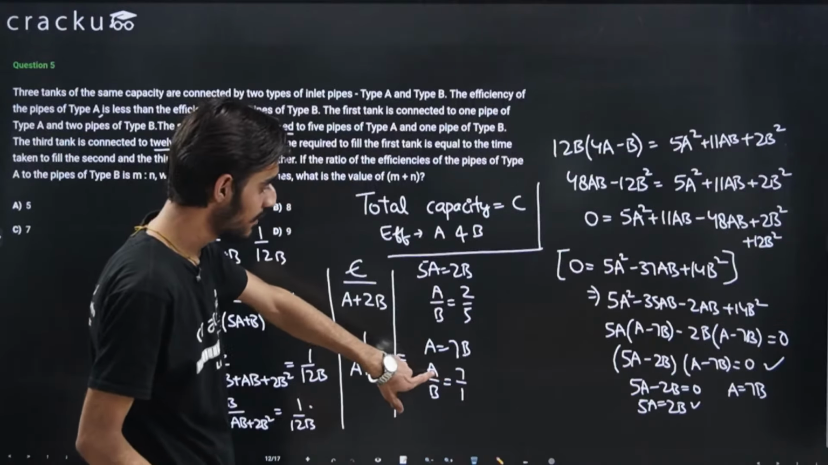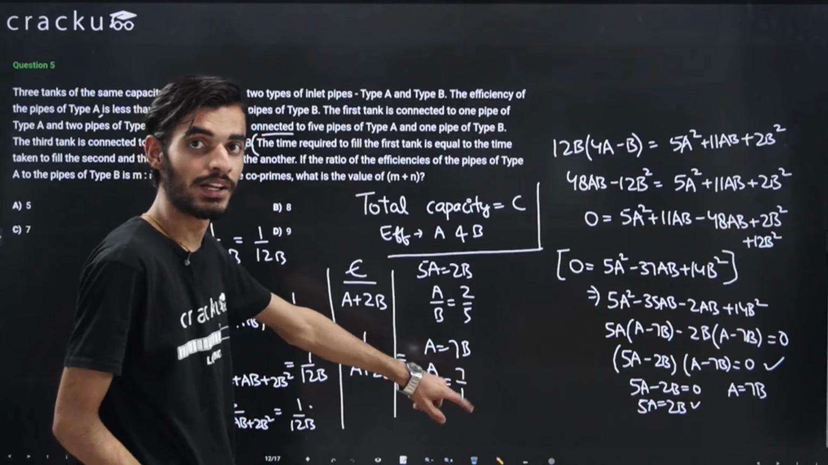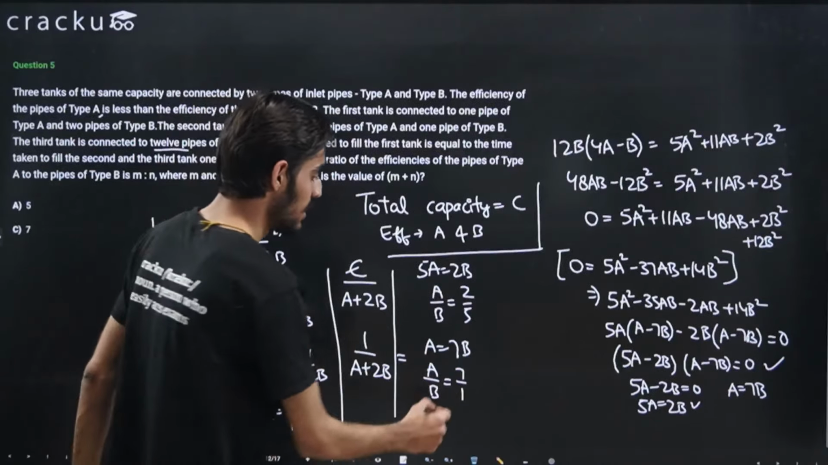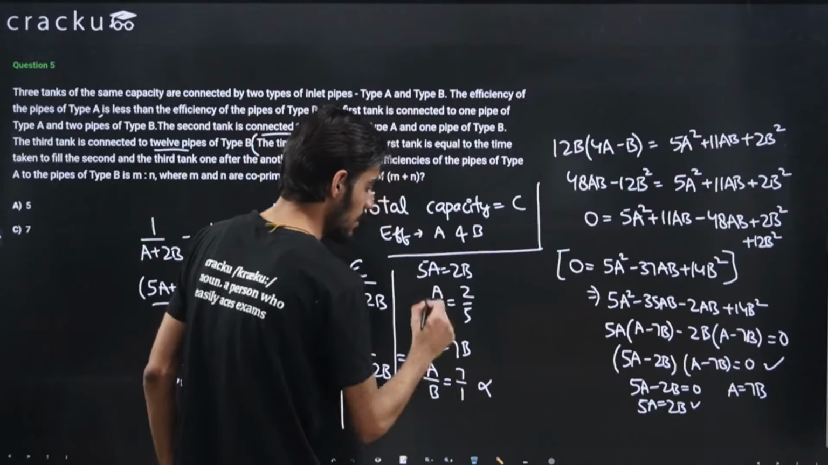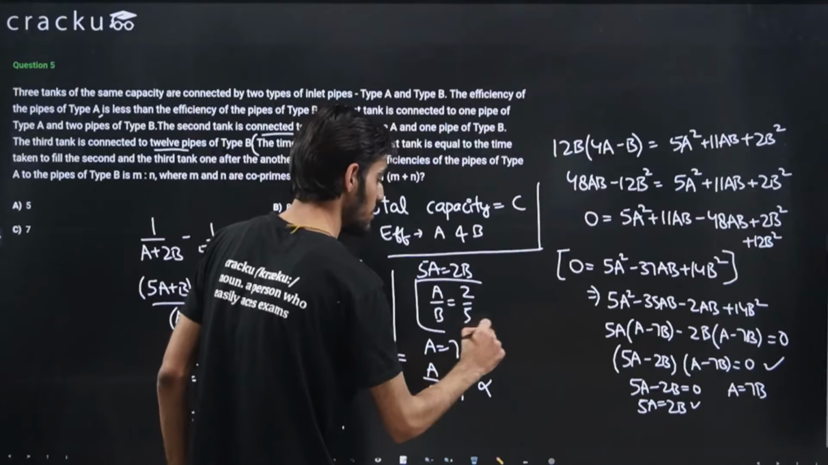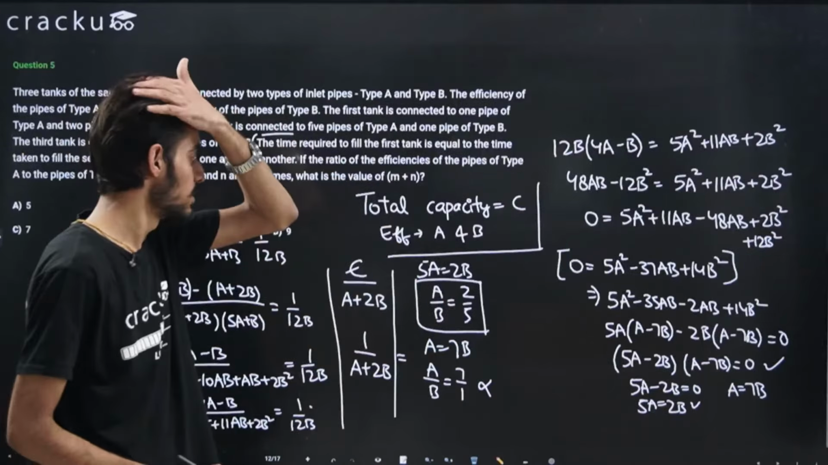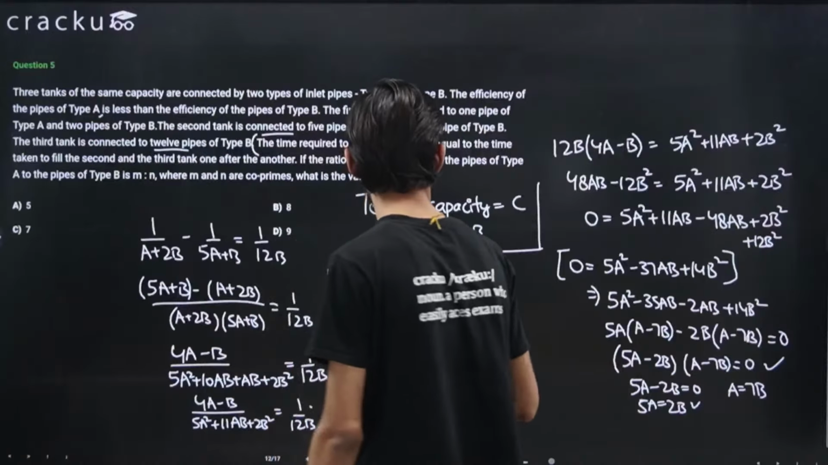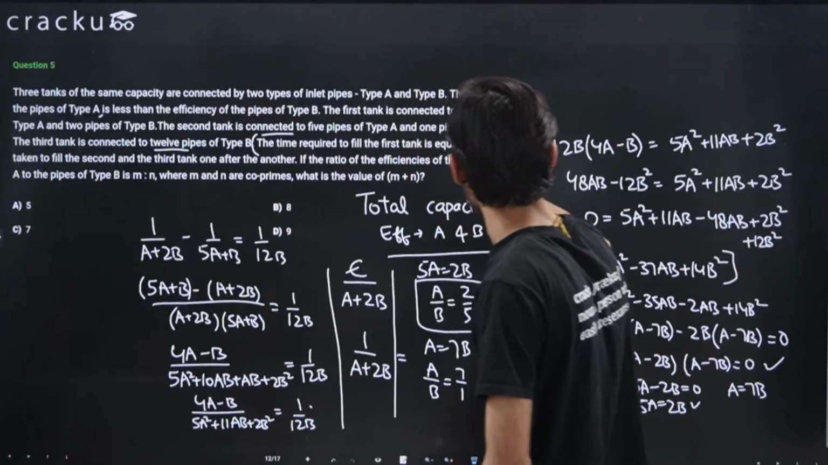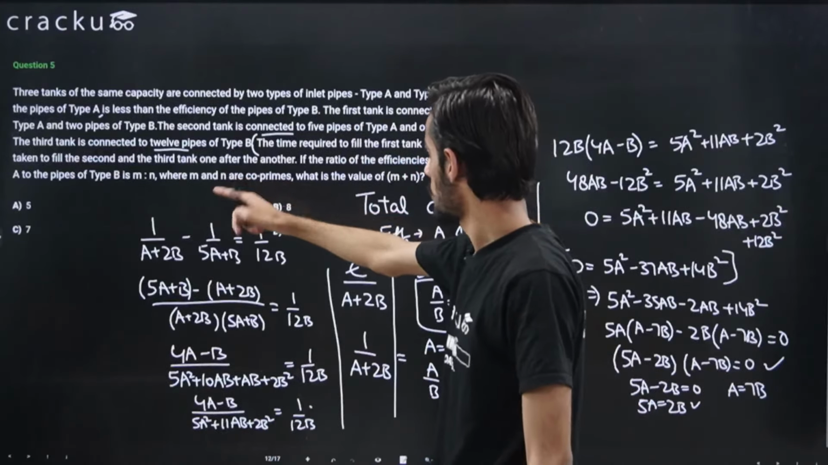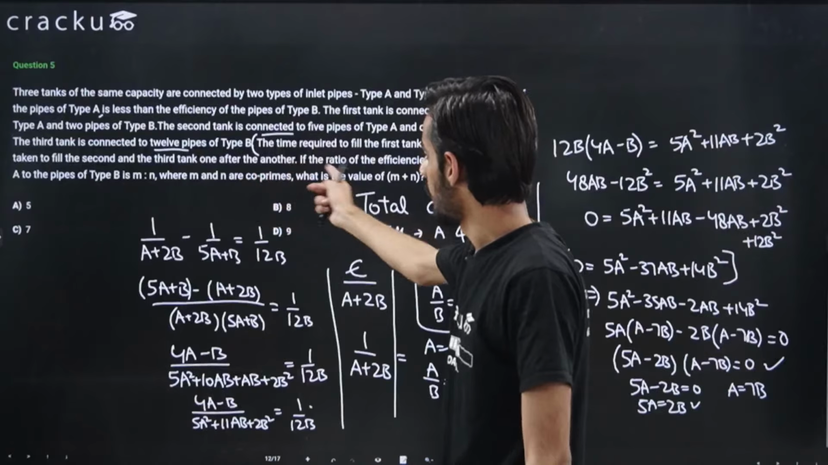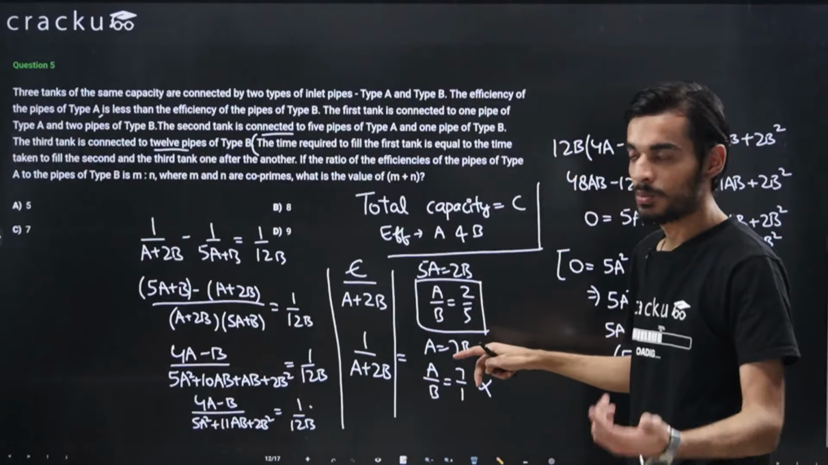In this case, you can see that the efficiency of pipes of type A is greater than the efficiency of pipes of type B. So this won't be a possible case. This is a possible case where the efficiency of pipes of type A is less than the efficiency of pipes of type B. So this will be the possible case. And of course, the efficiencies of the pipes of type A and B are in the ratio m is to n, where m and n are co-prime, and of course 2 and 5 are co-prime numbers.